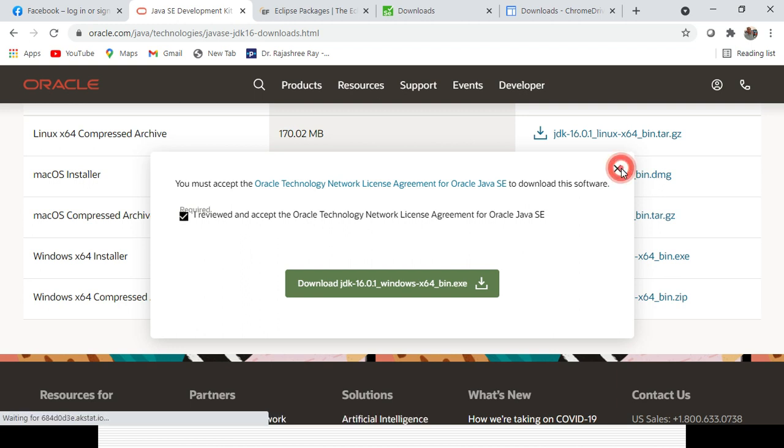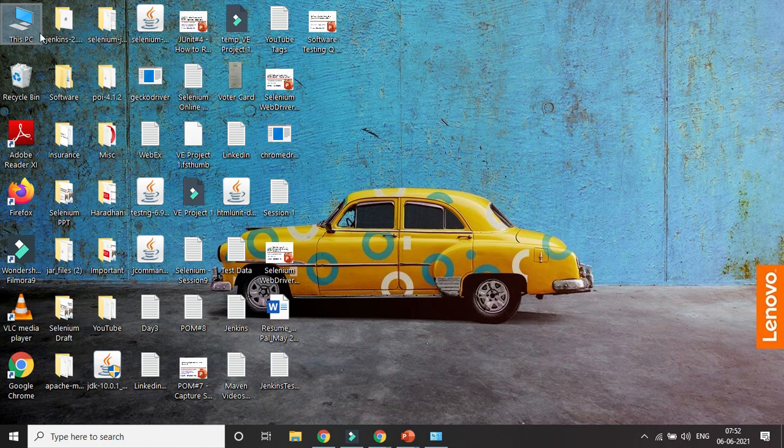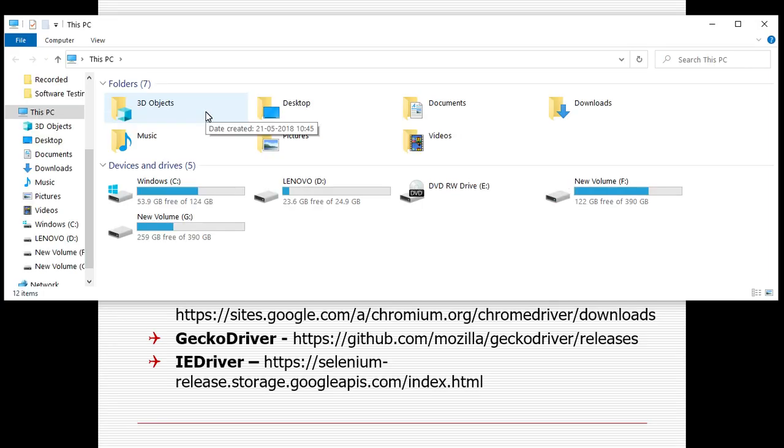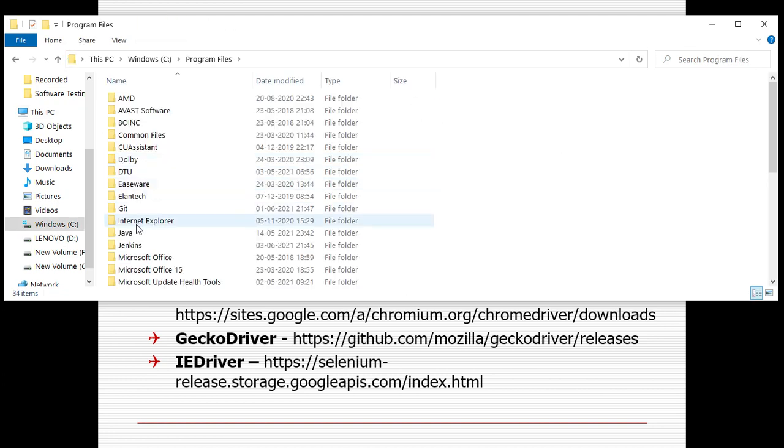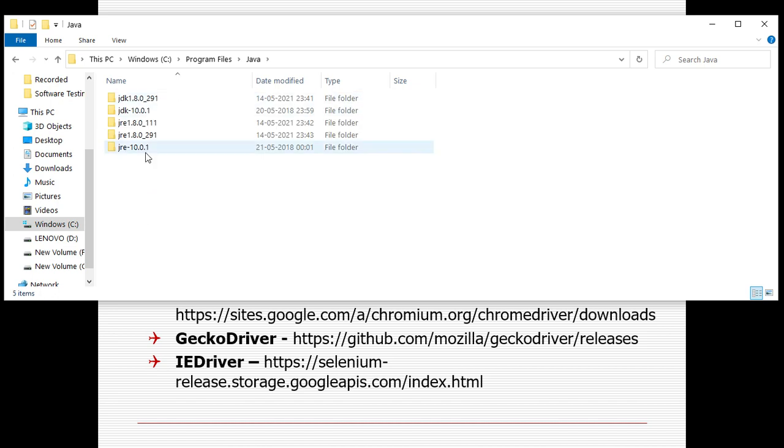Once it is installed, you will get Java. Anything after 1.8 is fine, version 1.8. Right now I think 1.16 is available also, so you can go with anything beyond the 1.8 JDK version. If you go to the C drive, then Program Files, you can find a folder for Java. I have 1.8 there too, because 1.8 is also required for the Jenkins part, so that is the reason I downloaded it here, and for the Selenium part I can use anything.